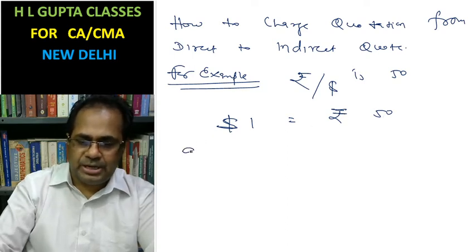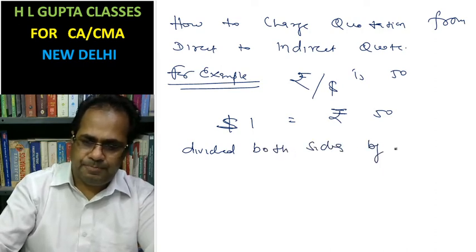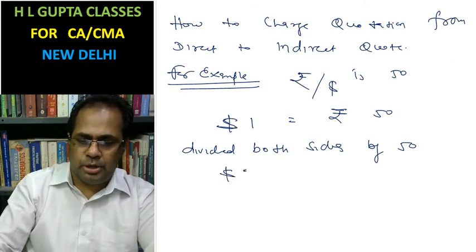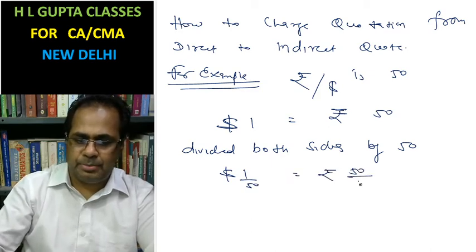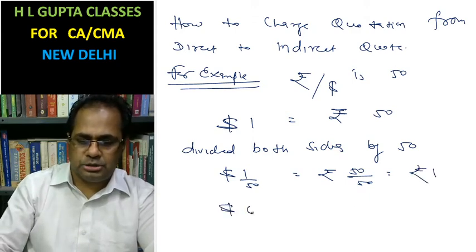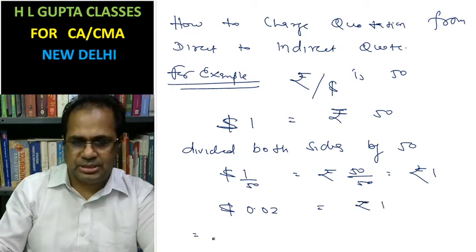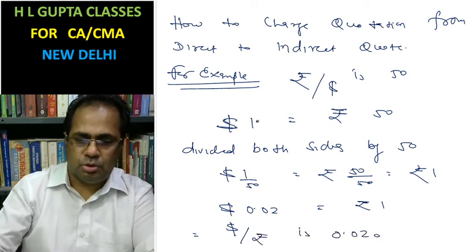Just divide both sides by 50, the number of units. Dollar 1 divided by 50 gives dollar 0.02, and rupees 50 divided by 50 becomes rupee 1. The same quotation can be written as dollar per rupee is 0.020.